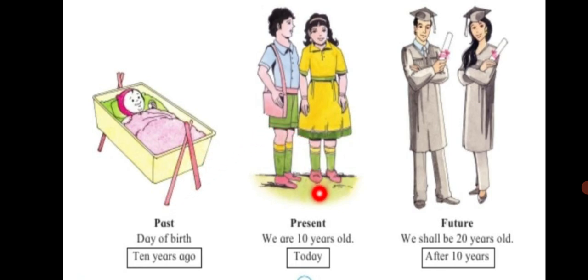Similarly, after 10 years from now, that is in the future, you will be 20 years old. That is, in future, you will have grown up 10 years more. So the time gone by between today and the day of your birth is your past. The past in the life of a person is denoted by the time that has already passed by. The science that tries to understand past events is called history.